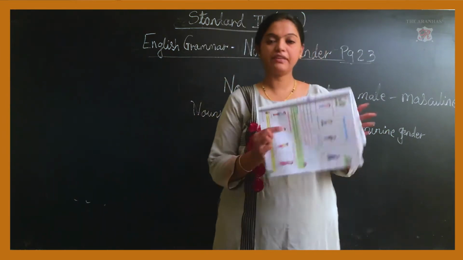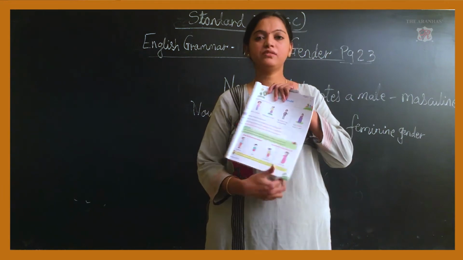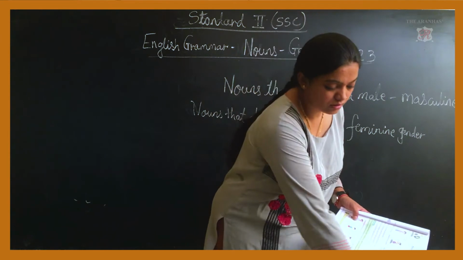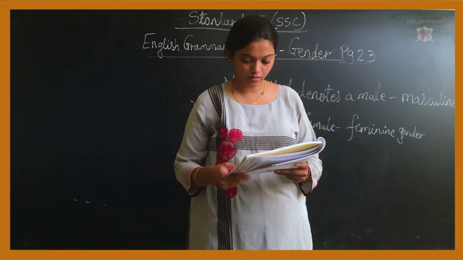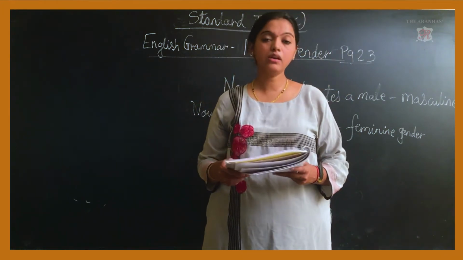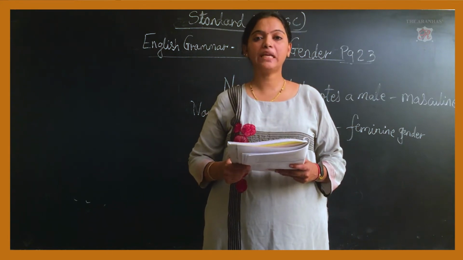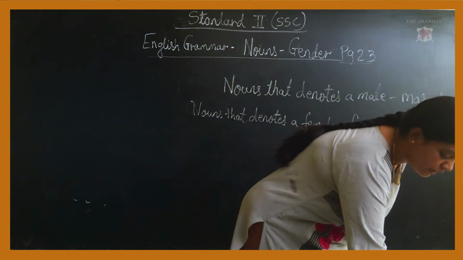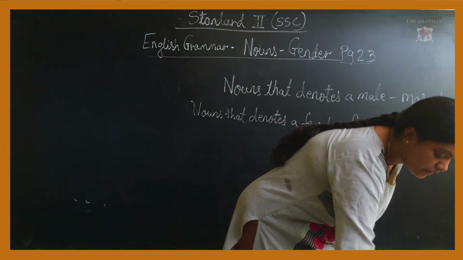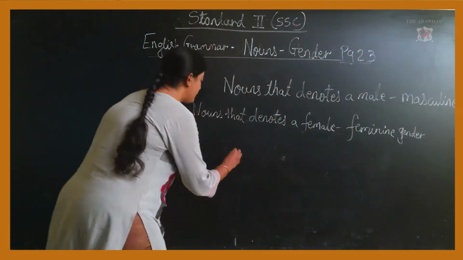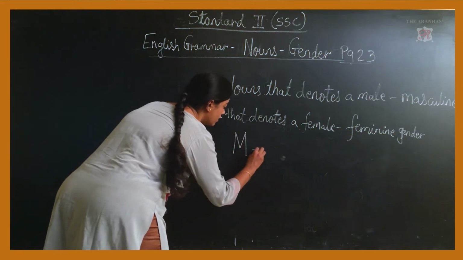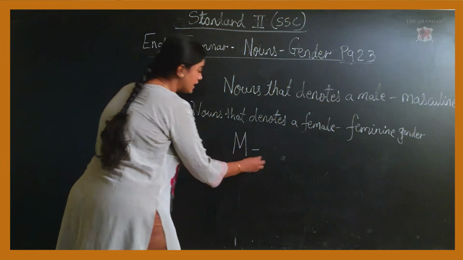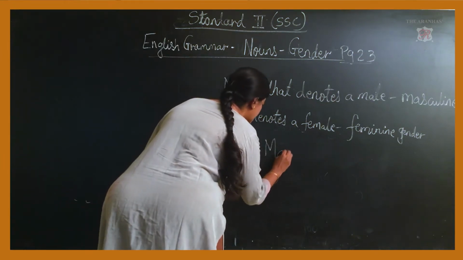Look at the pictures given below. Looking at the picture, you will be able to identify whether it is a boy or a girl, or a male or a female. Father, son belong to the male category, that is masculine. See children, I will give you one secret, a top secret to remember. M stands for male, and M again stands for masculine gender.